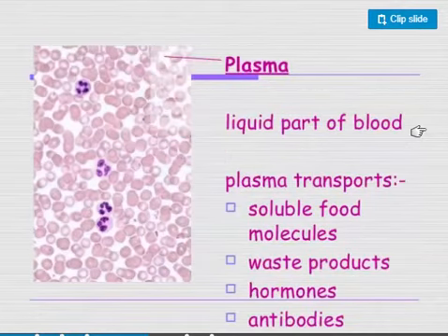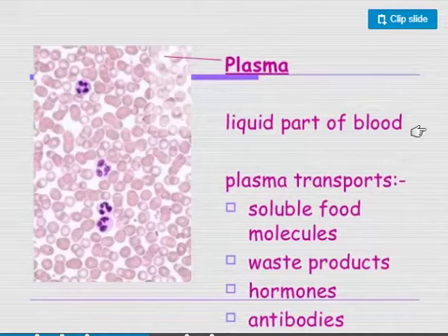So first of all, we have the plasma. This is a clear, pale yellow fluid that makes up about 55% of the blood. It is roughly 90% water. Many types of molecules dissolve in plasma and can be transported throughout the body. These molecules include, of course, the amino acids, glucose, hormones, vitamins, salts, and waste products. Why is plasma important? Because the concentration of the molecules dissolved in plasma determines which substances will diffuse into and out of the blood that moves through the capillaries.